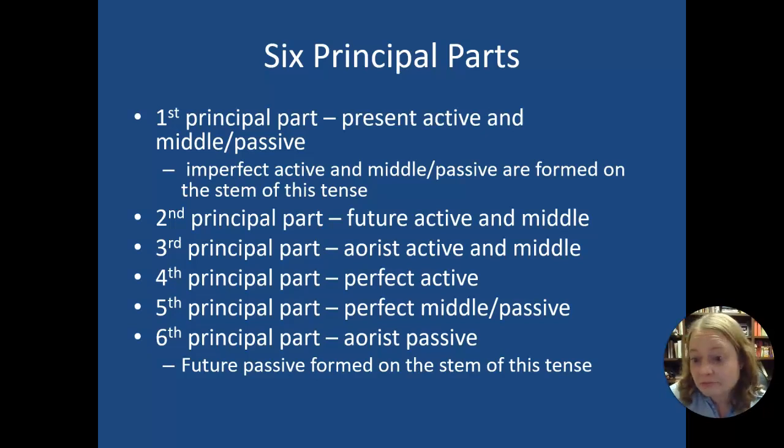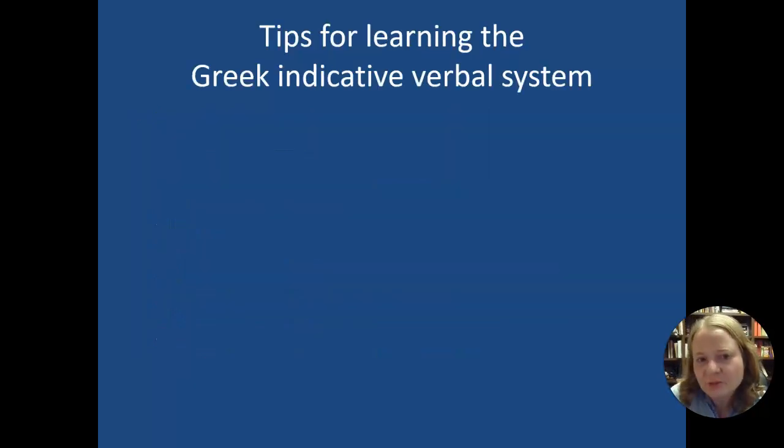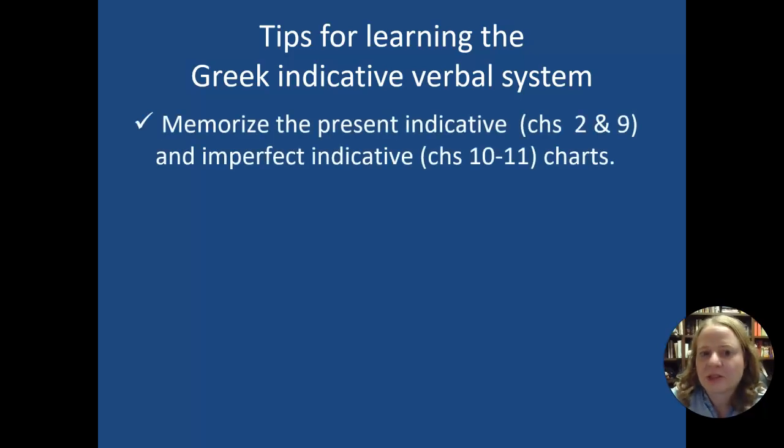Don't worry, we're going to do this so many times, it's going to make sense. I actually have a really fun chart that I'm going to use to help you out. Here's what you should do for now for learning the Greek verbal system. Be sure that you know your present tense verbs, the ones that you've already learned: luo, lueis, luei, luomen, luete, luousi.